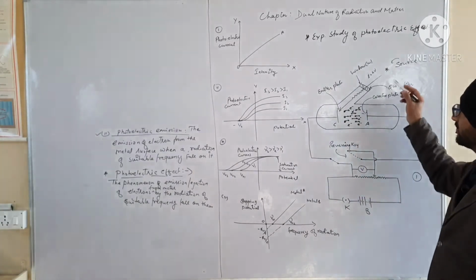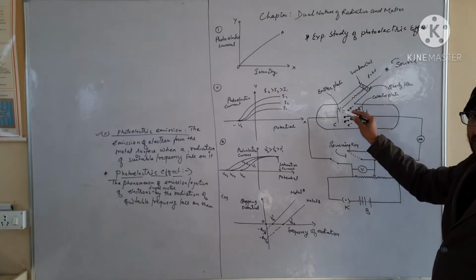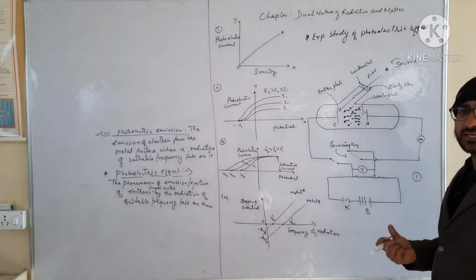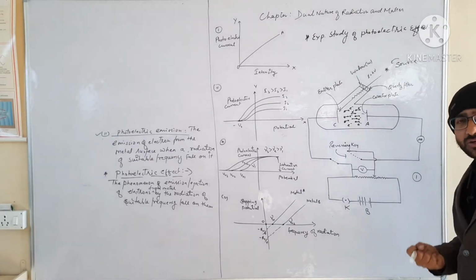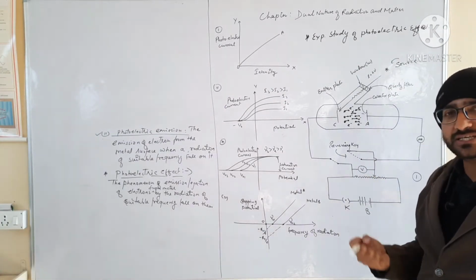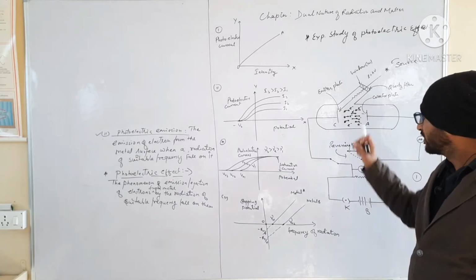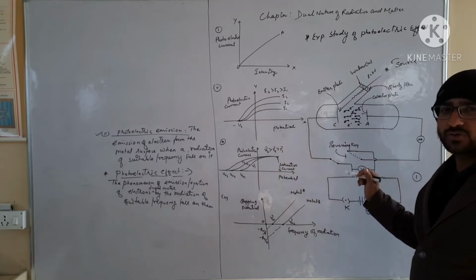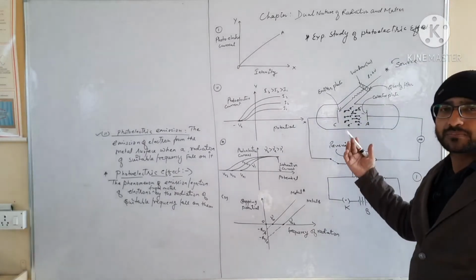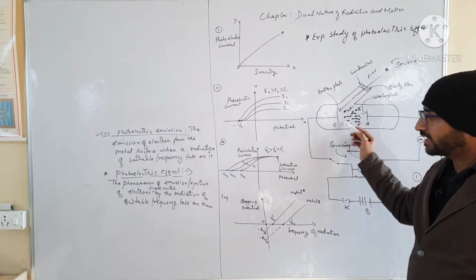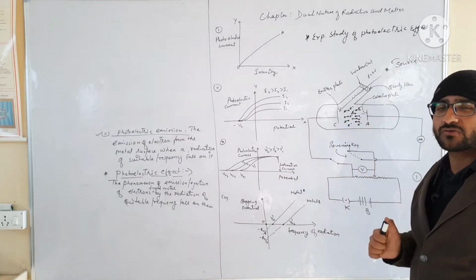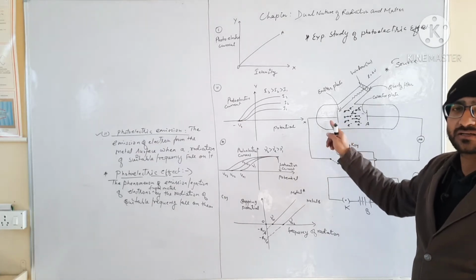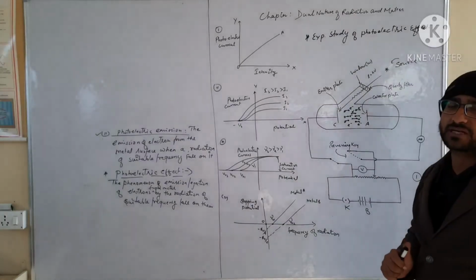As we know, when light falls on this surface, the electrons of the metal absorb the radiation, and they overcome the forces of attraction between the electrons and the nucleus of the given metal surface.